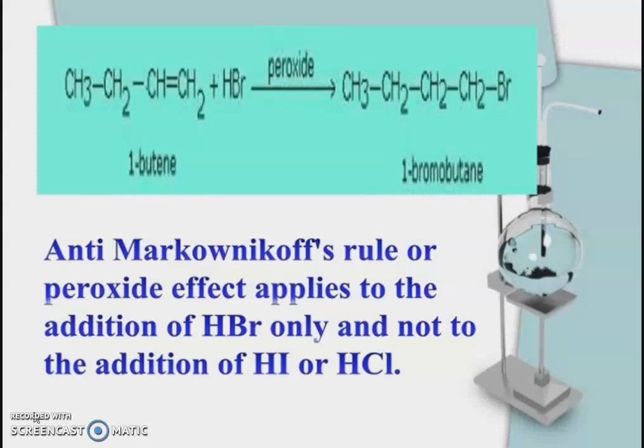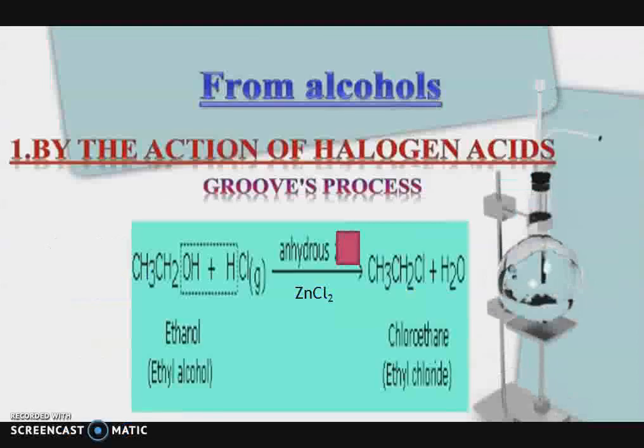Anti-Markovnikov's rule is also known as peroxide effect. It applies to the addition of hydrogen bromide only and not to the addition of hydrogen iodide or hydrogen chloride. This is the method for the preparation of alkyl halide from alcohol. First, by the action of halogen acid. This process is known as Groove process.